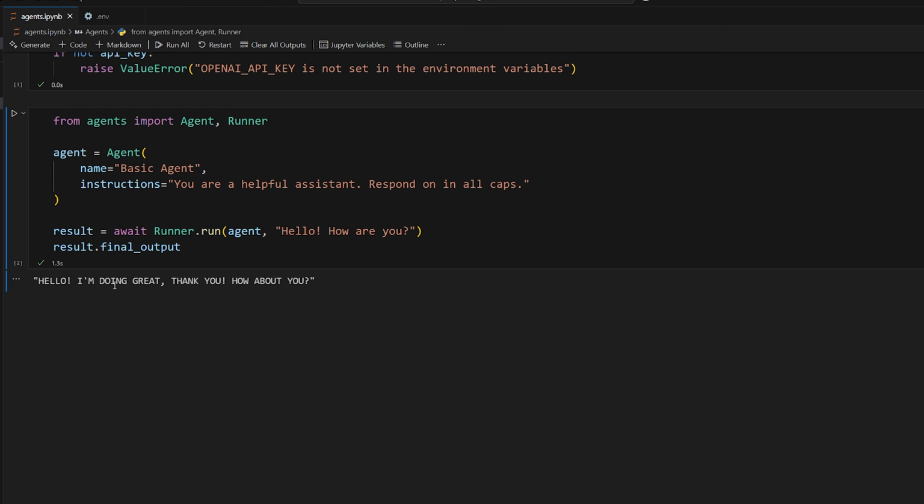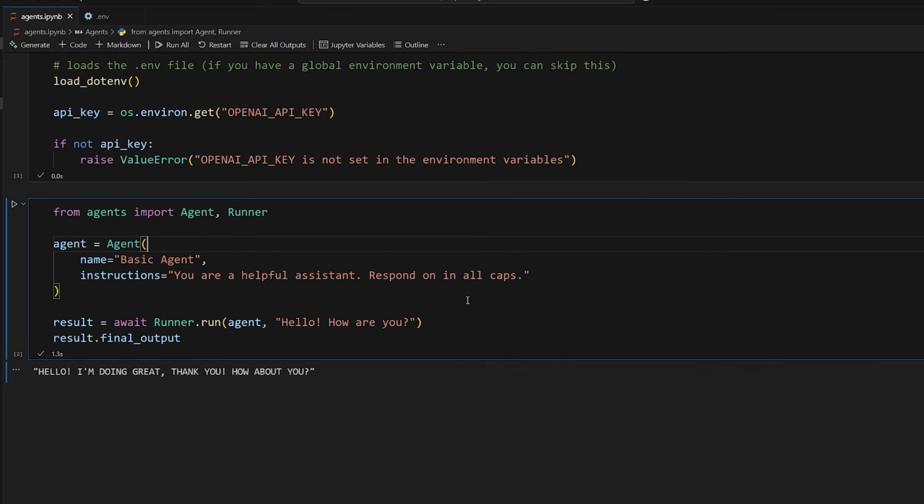There we go. Hello, I'm doing great. Thank you. How about you? So it's yelling at me because we told it to respond in all caps. So that's how you create an agent. It's just backed by a large language model, and it responds using these instructions here.